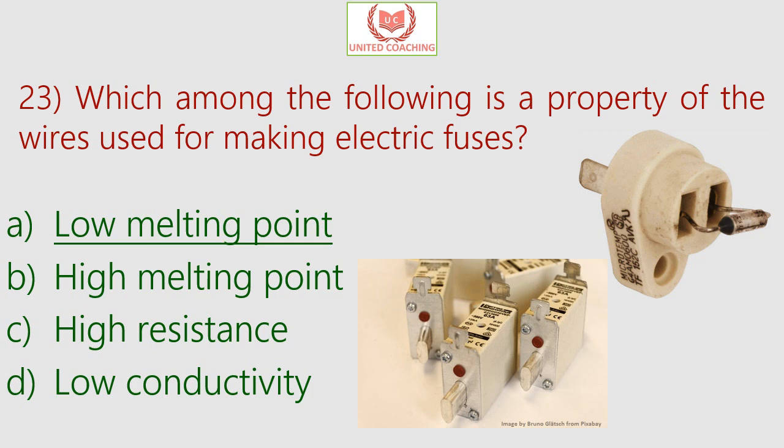low resistance causes the fuse wire to melt if a current is more than the safe current for the appliance. Besides, the wire of the fuse has a very low melting point, and when high current flows through the circuit due to overloading or short circuit, the wire gets heated and melts, and thus it protects the electrical appliances. So the low melting point is the main property of the wire used for making electric fuses.